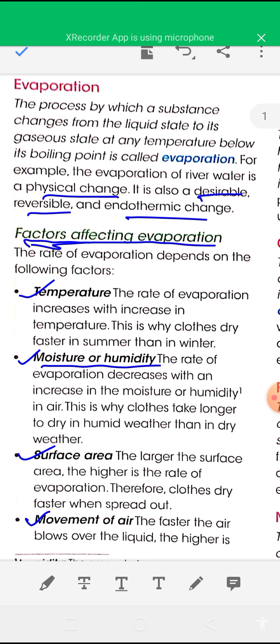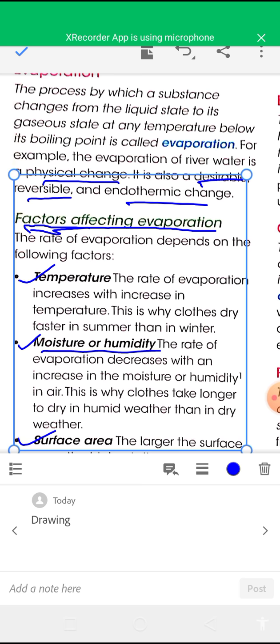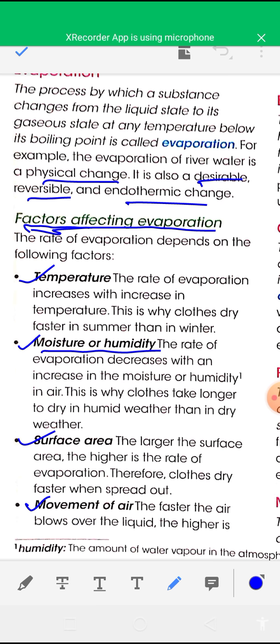So the rate of evaporation decreases with an increase in moisture. This is why clothes take longer to dry in humid weather than in dry weather, because in humid weather a greater amount of water vapor is present in air.